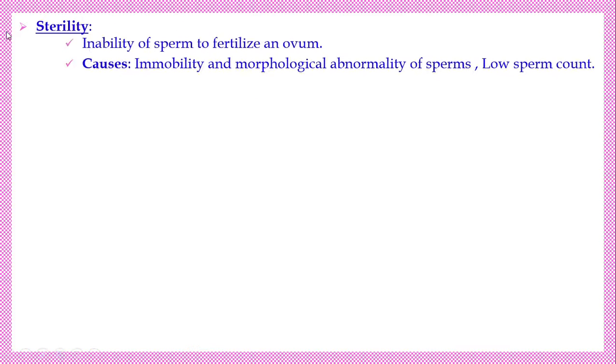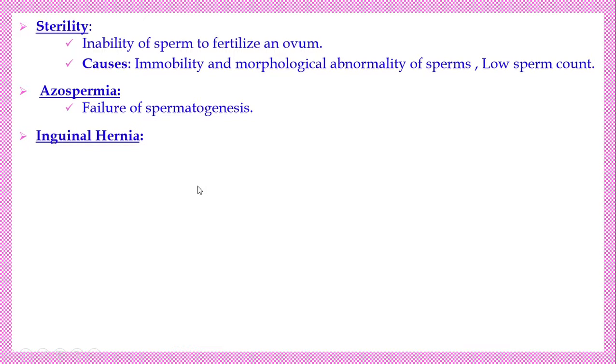Next, sterility. When we say sterility, we mean infertility. Male impotency is different. Sterility is the inability of the sperm to fertilize the ovum. Sperms that cannot fertilize the egg cell are formed. They may be immotile, morphologically abnormal sperms, or low count sperms, where the sperm count is very low. There are so many reasons for sterility. Next is azoospermia. A means absence. Azoospermia means the failure of spermatogenesis. The process of formation of spermatozoa fails, so sperms are not produced.